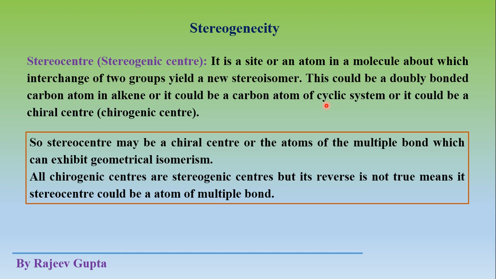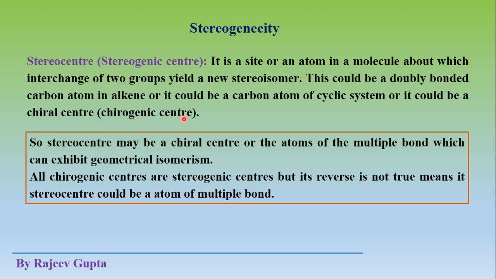So interchange at either of the carbon atoms gives a new stereoisomer, so those carbon atoms in alkene or that cyclic system are called stereo center, or it could be a chiral center or chirogenic center, as we have learned many times earlier.